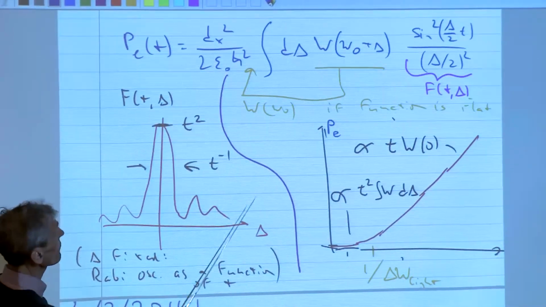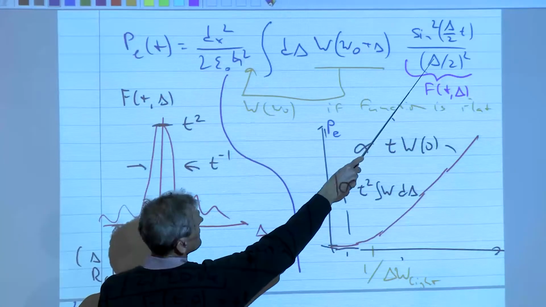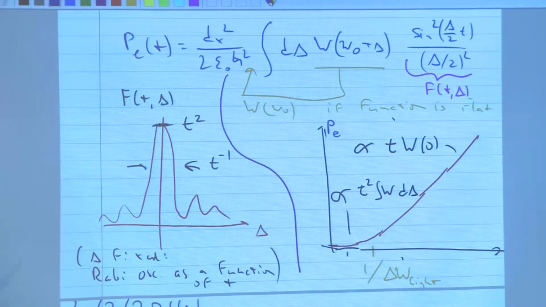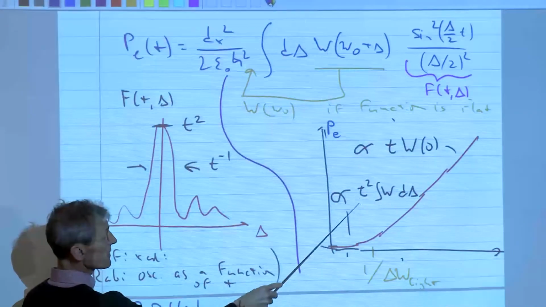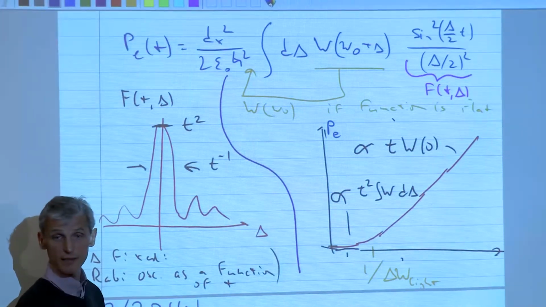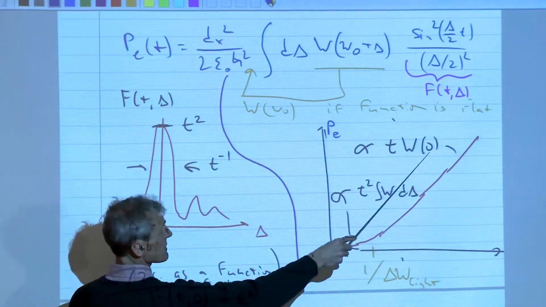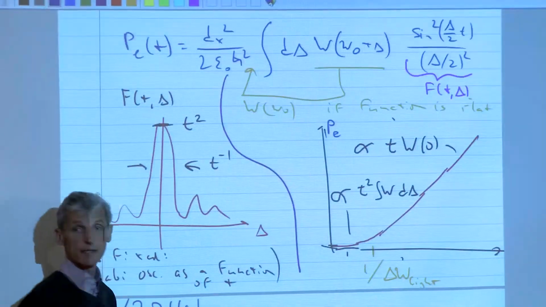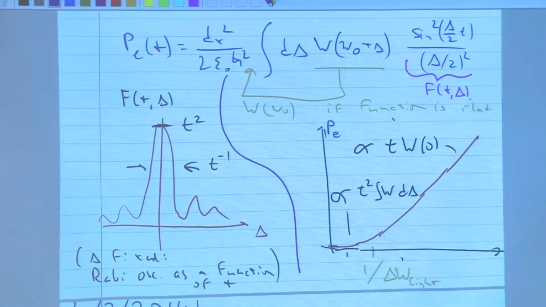And then we have simply the integral over the delta function, which gives us a factor of t. So we have two functions, and whichever is broader can be pulled out of the integral. And that means in one case we have a probability which is t squared times the total intensity. And in the other case we have a behavior which is the time times the spectral density at zero detuning.